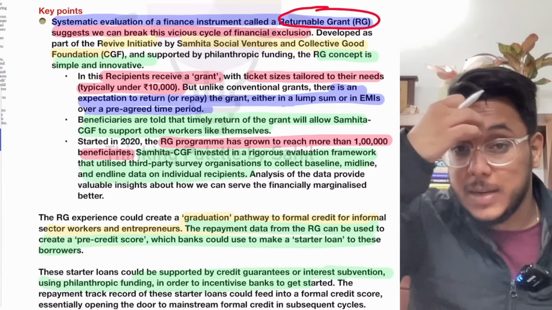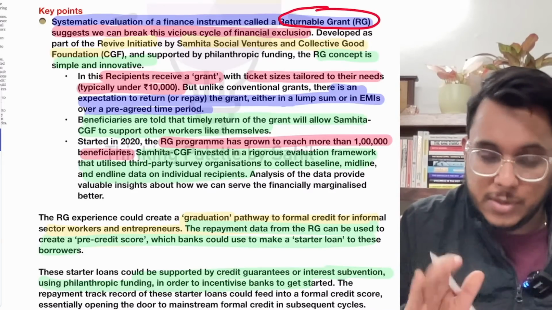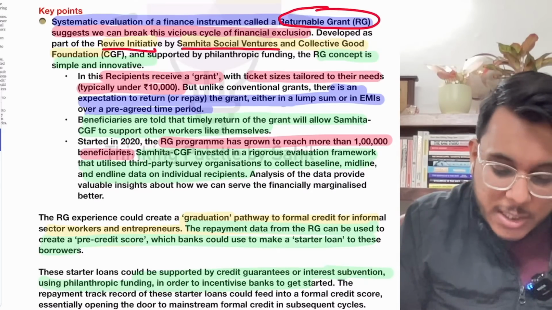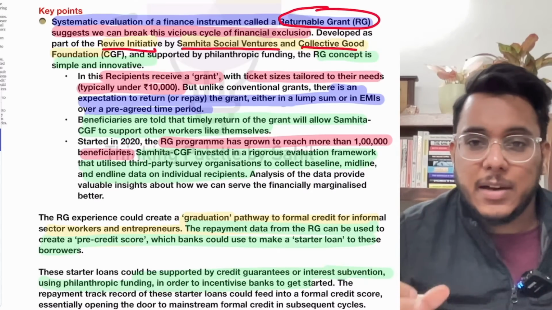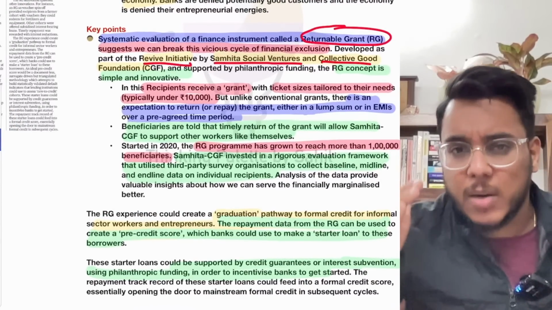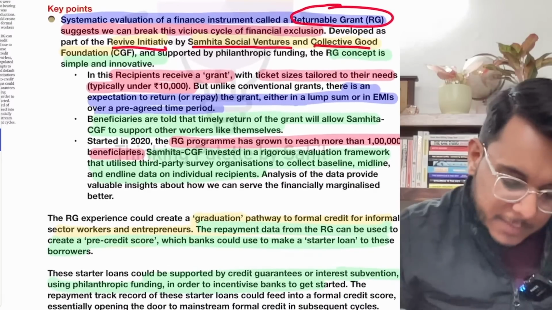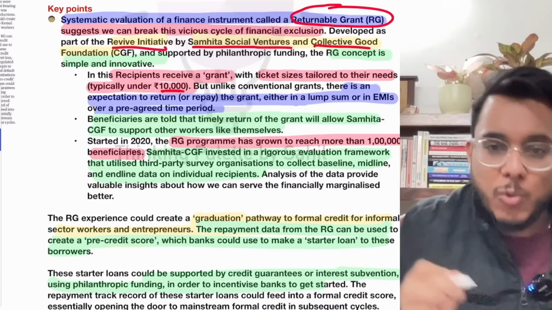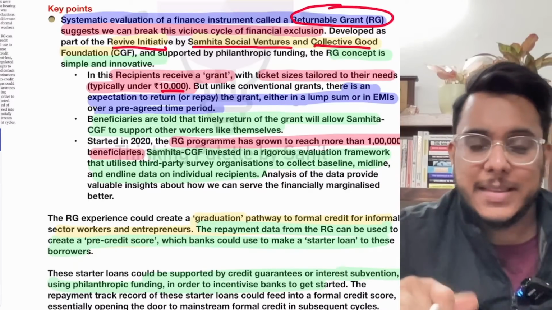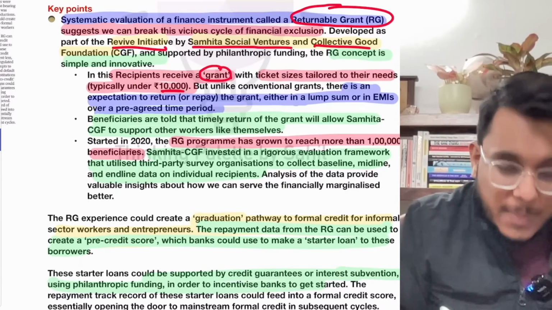Now, what is this returnable grant? Guys, understand that first of all the concept was started as the Revive initiative by Samhita Social Ventures and Collective Good. In a returnable grant, the micro entrepreneurs, the people working in the informal sector, receive a grant, typically around 10,000 rupees. When we talk about a grant, it means money that you don't have to pay back. But these grants given to the people are returnable.